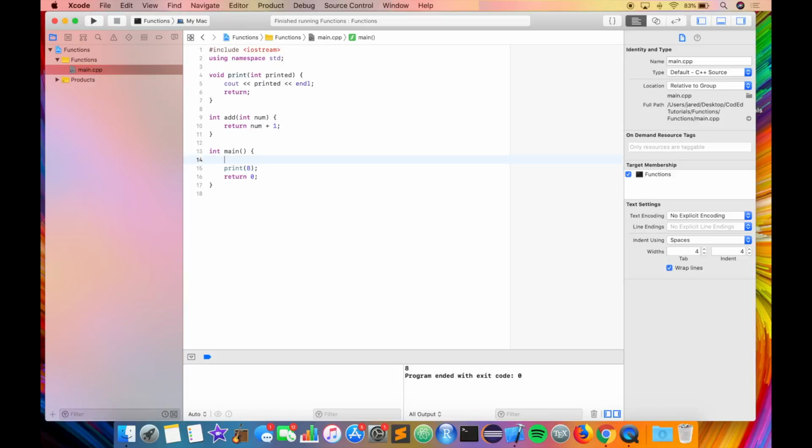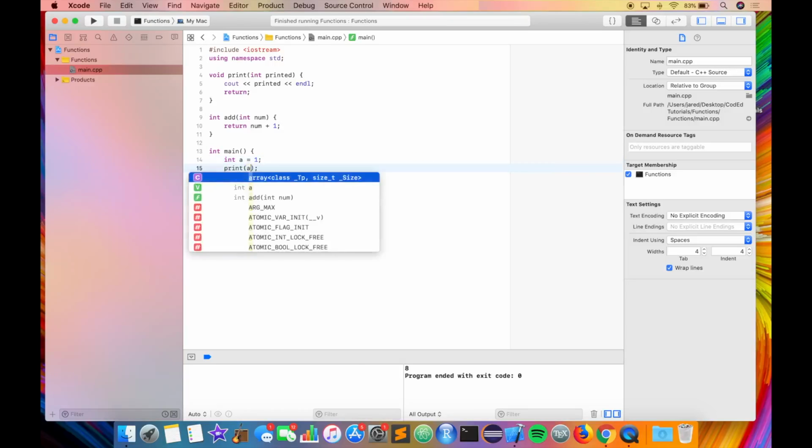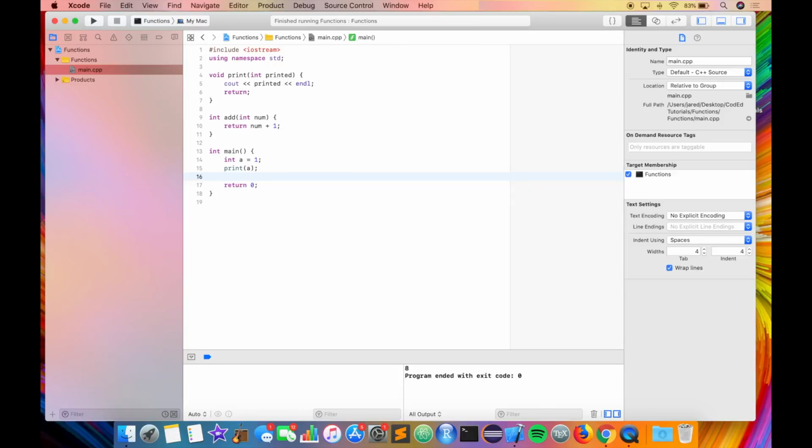So let's say we have int a equals, let's start with 1, and then we wanted to print a, and then we wanted to do a equals add a. This would then say that we want to save an integer a with the value of 1, and we then print that using our print function from before, so it will print out the number 1.